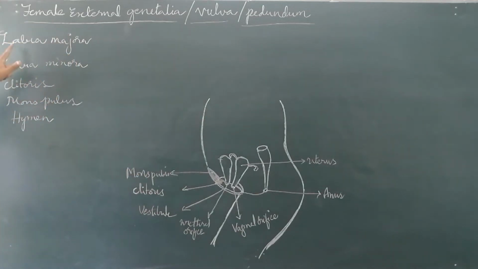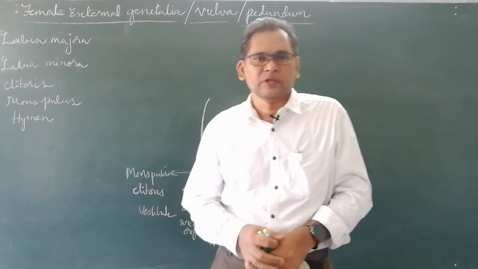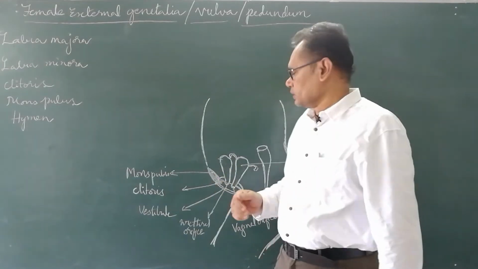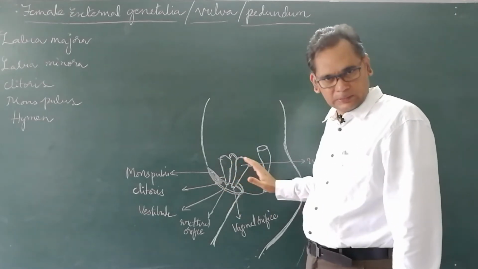So, what are these structures? They include labia majora, labia minora, clitoris, mons pubis, and hymen. They are located in the pelvic region, which is the region between the legs.